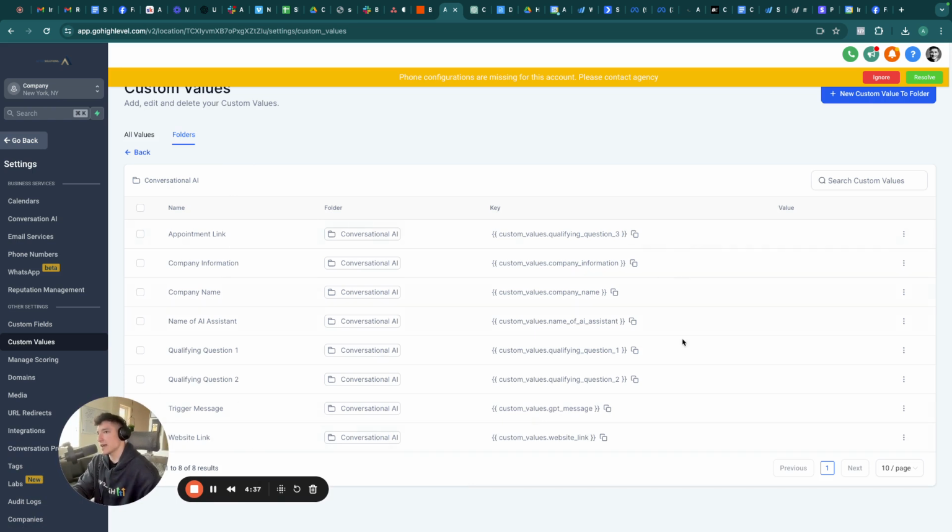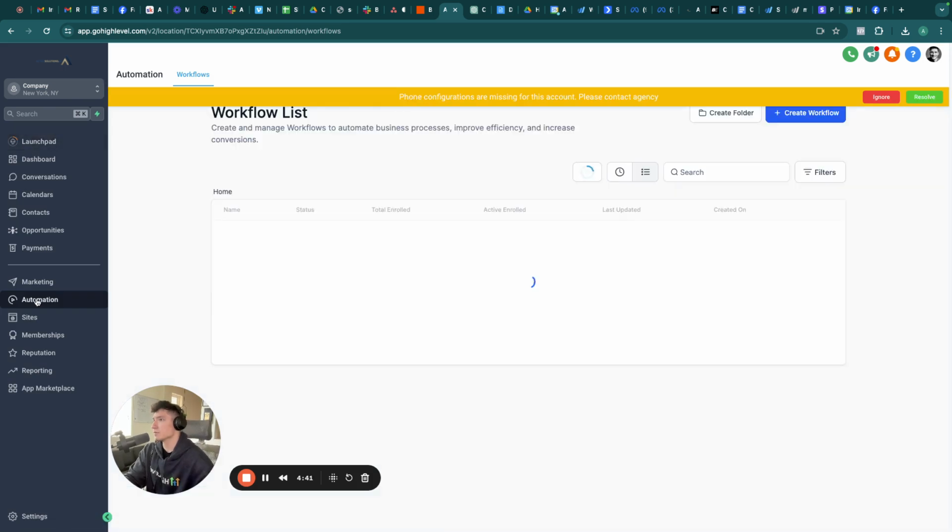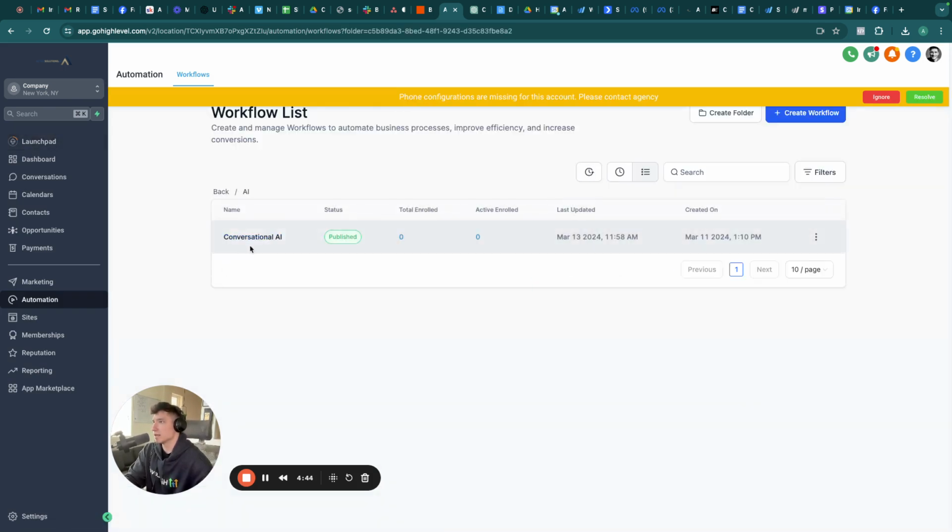You don't necessarily need to have anything in here yet. So that is step number one. Step number two, we're going to create a workflow. I have a folder here called AI, and then we have our workflow, conversational AI.